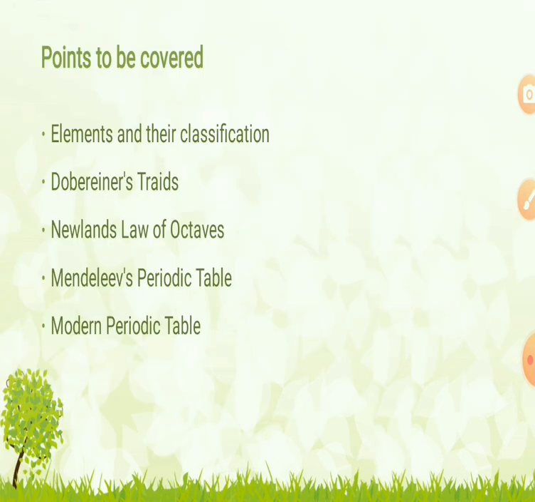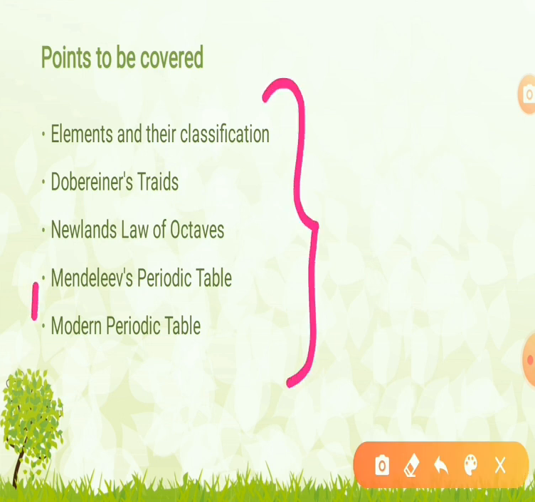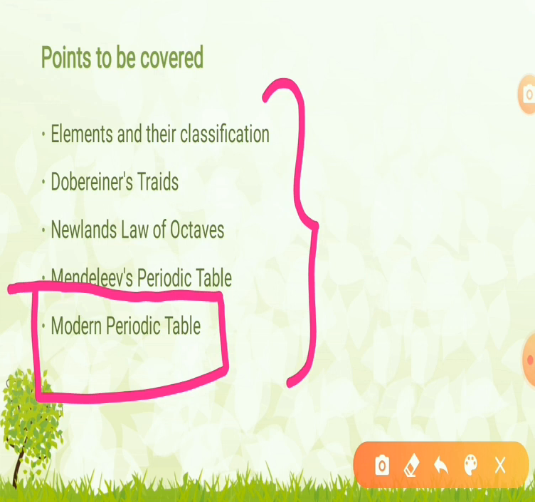The points we will be covering are elements and their classification. The scientist Dobereiner has given his Dobereiner's triads. The scientist Newlands has given Newlands' law of octaves. Mendeleev has given Mendeleev's periodic table, and last is the modern periodic table, which is used now, and it is the most important and the most successful till now.